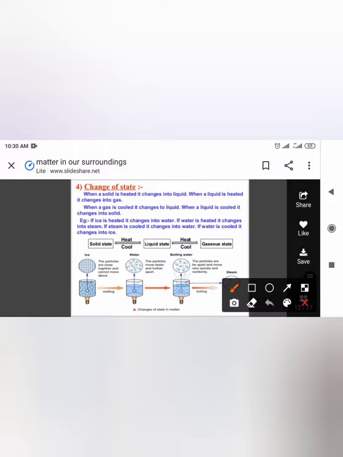So guys, we have studied the 3 topics, right? Let us have a quick introduction of them. The first topic was matter, definitions and all.